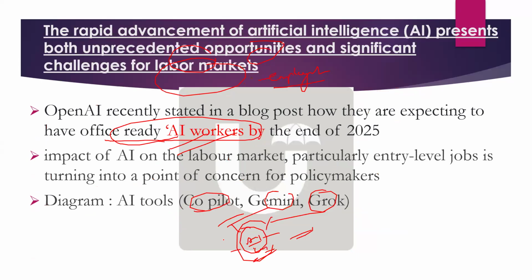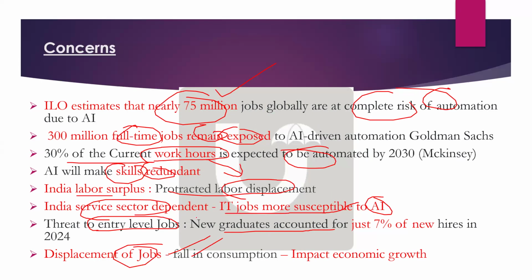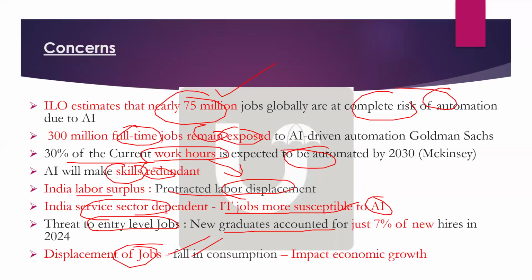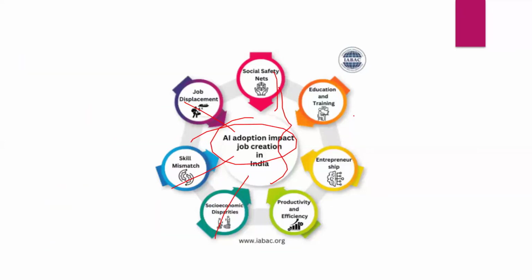So the question they'll ask you is mostly the impact on the labor market. So you have to write the concerns, and you can draw a diagram in this way: a social safety net concern will be there, job displacement will be there, skill mismatch will be there, socio-economic inequalities will be there. Okay, all those things you can mention. Some positives will also be there, which I will discuss later. But first focus on the concerns.